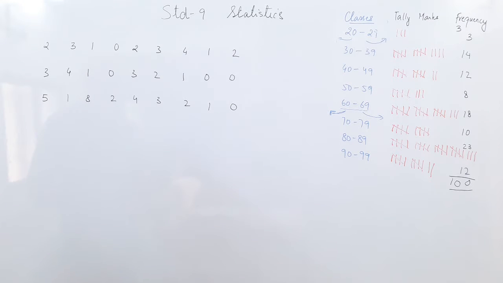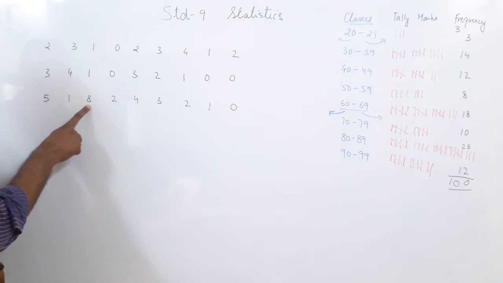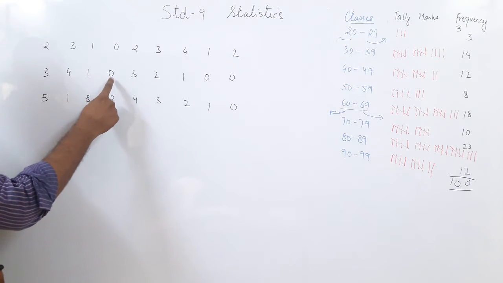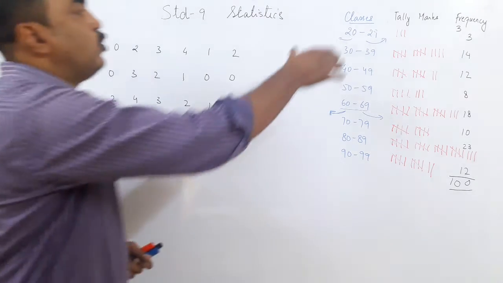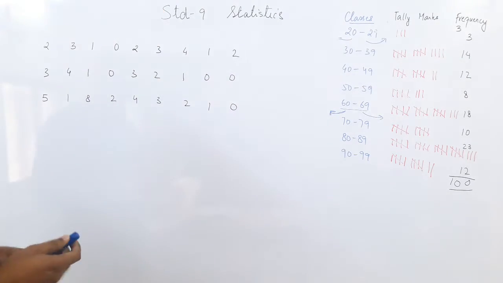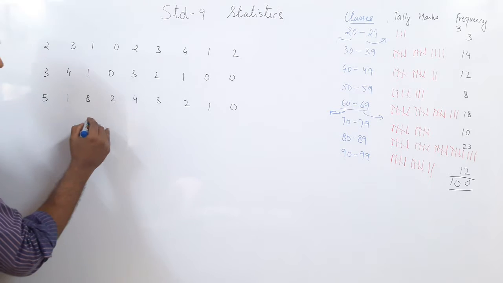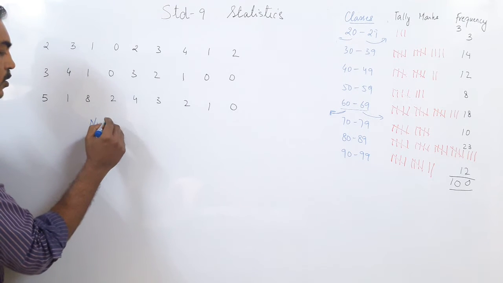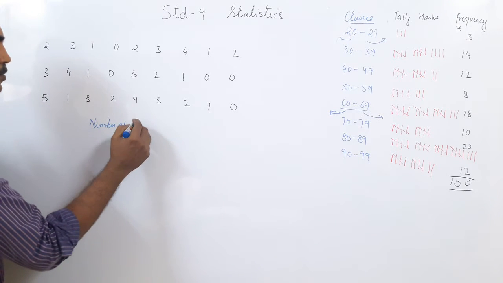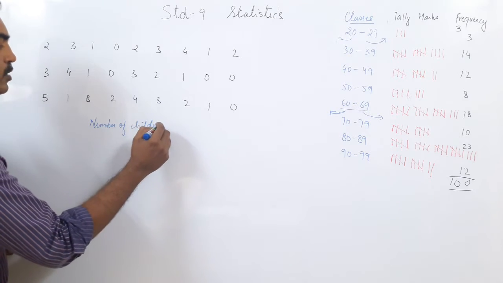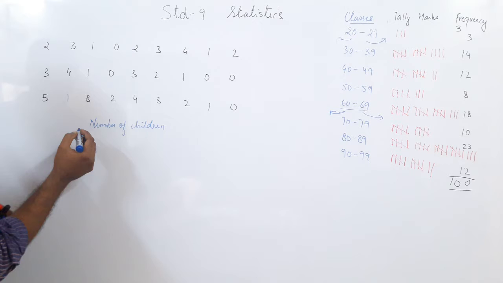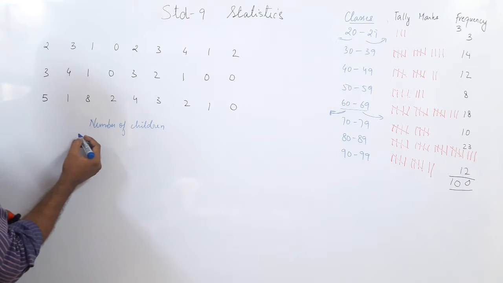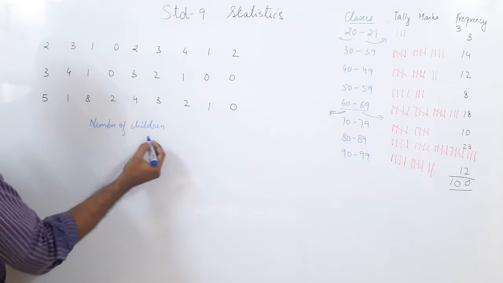Now since this data is limited, what is the range of the data? The highest is 8 and the smallest is 0. So the class range is just 8. When the range is 8, I don't need to go for classes. I can directly go for the number of children. That's it. So in this case, I do not go for classes, I just go for the number. So this is the discrete data, or the ungrouped frequency.